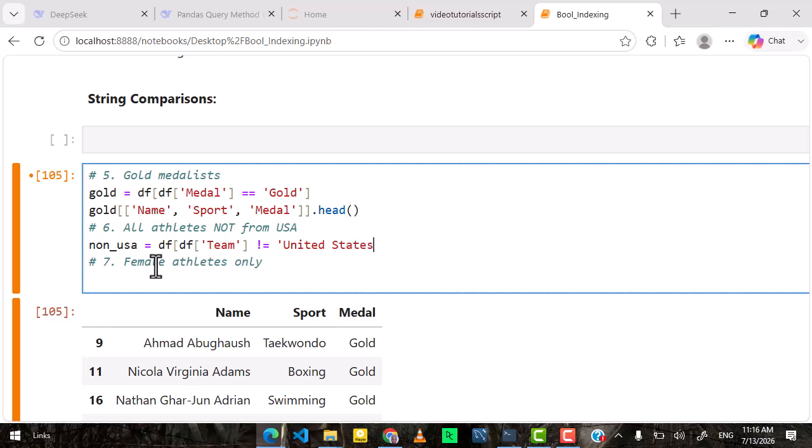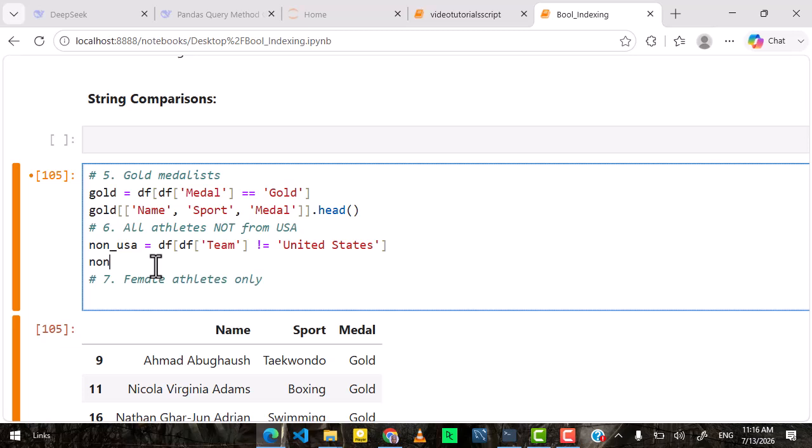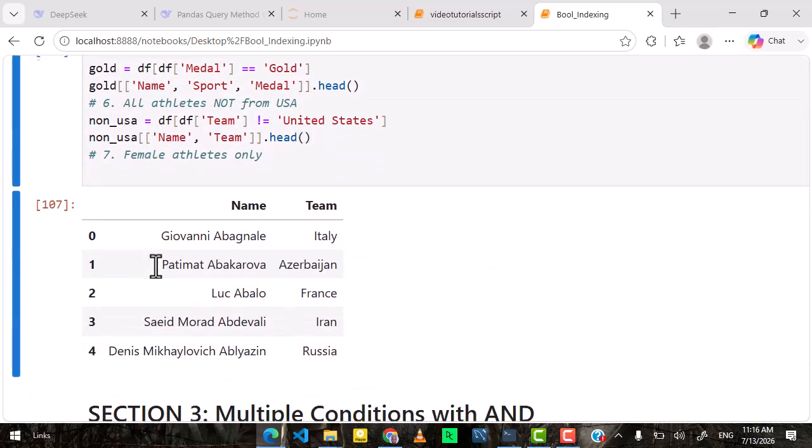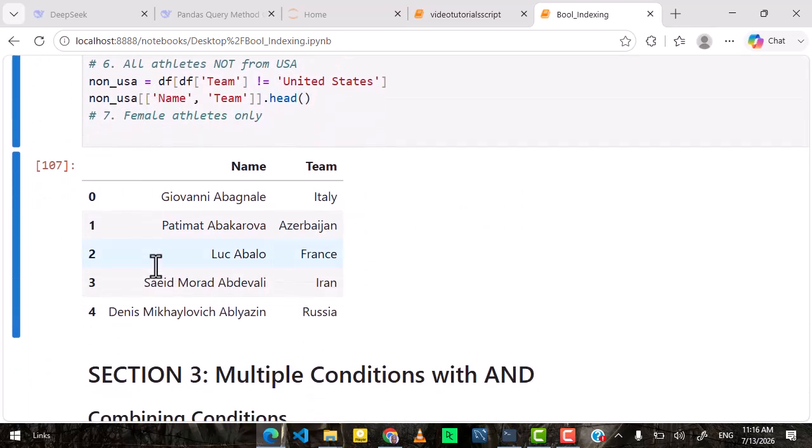I'm not sure, but let's go ahead and take a look at this. We can even take a look at some columns, some entries, and let's say team. Yeah, as you can see, you'll get other athletes, other teams, and not the USA team, right?